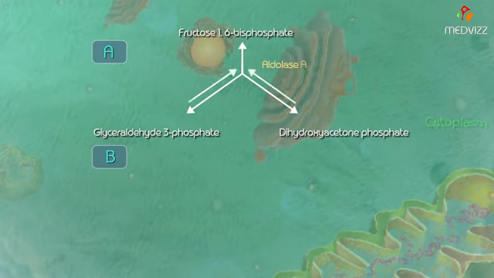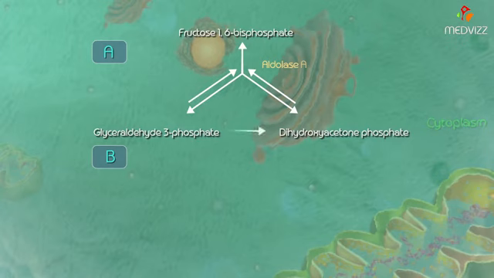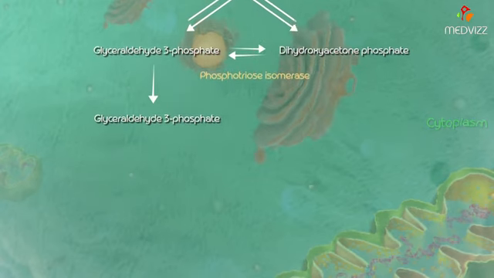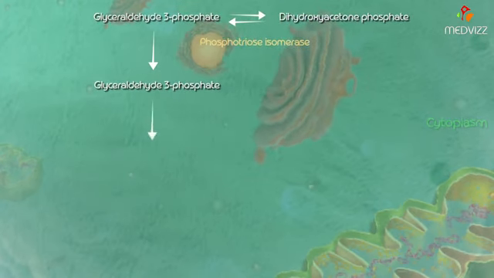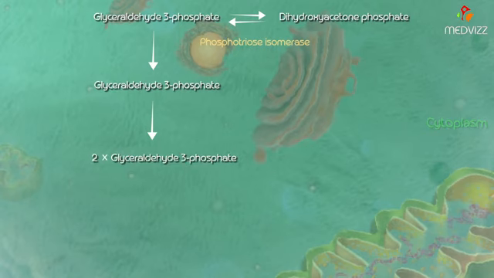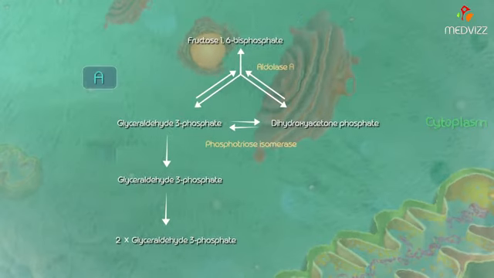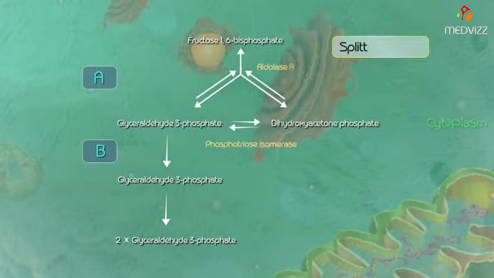In reaction B, the dihydroxyacetone phosphate is isomerized to glyceraldehyde 3-phosphate by the enzyme phosphotriose isomerase. Thus, the net reaction includes the formation of two molecules of glyceraldehyde 3-phosphate by the end of this reaction. These two reactions A and B together are called the splitting phase.